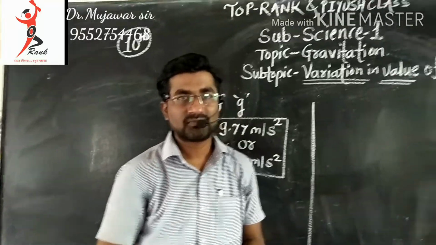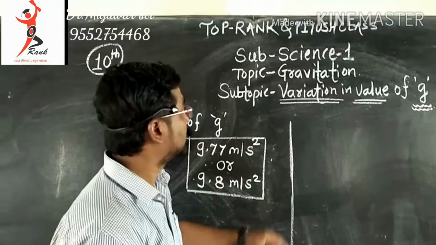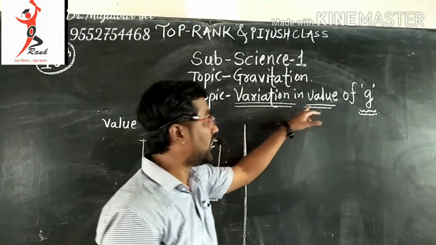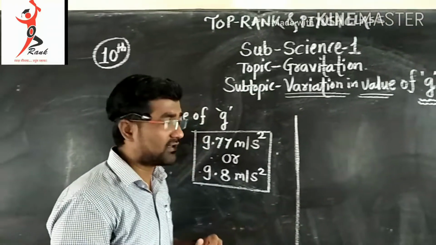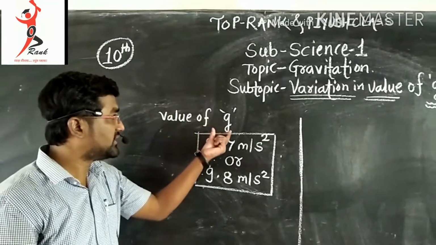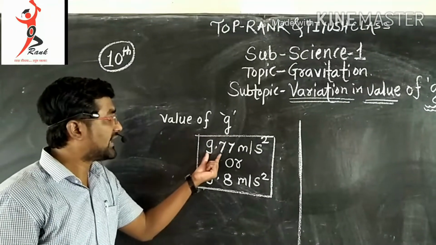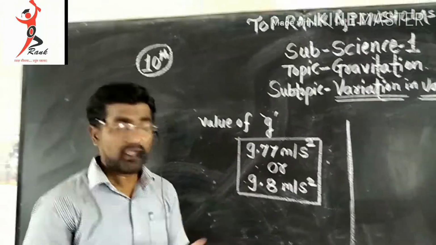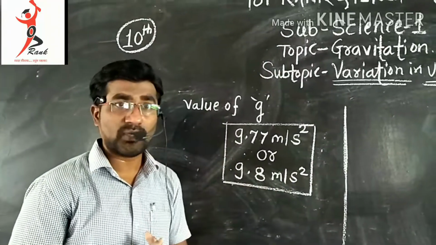Hello friends, today we are going to learn our new topic from the main topic gravitation, variation in value of g. In the previous chapter we learned the value of g, the gravitational acceleration, is 9.77 meter per second square, or the average value is 9.8 meter per second square.